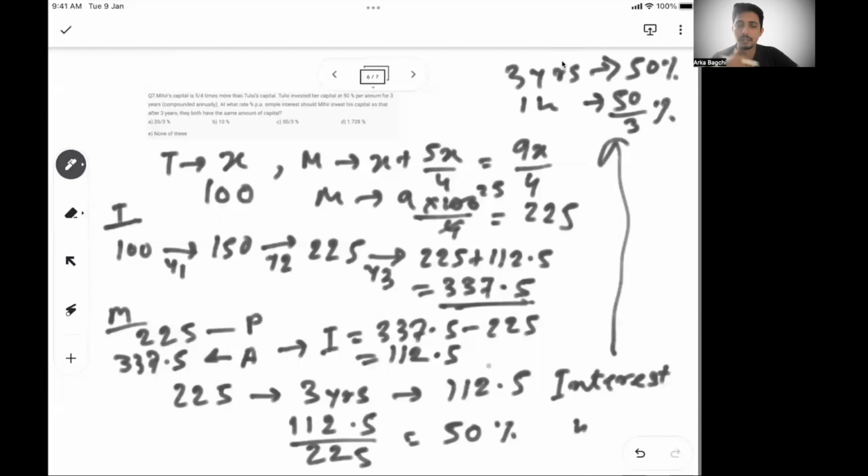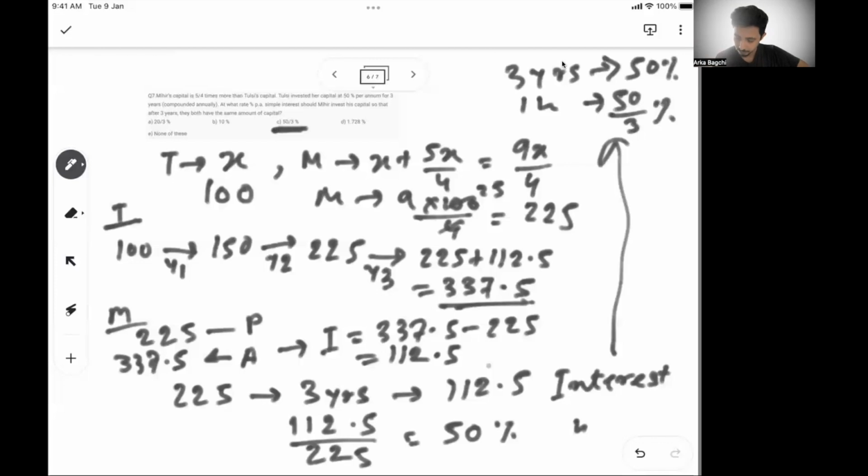So for each year, if Mihir gets 50 by 3% rate of interest in 3 years under simple interest, he will get a total of 50% because the interest is the same for each year. So 50 by 3, 50 by 3, 50 by 3, it will become 50% in 3 years. And 50% total interest in 3 years on 225 rupees gives you an interest of 112.5, which when added to 225 becomes 337.5. So your answer will be option C, or 50 by 3%.